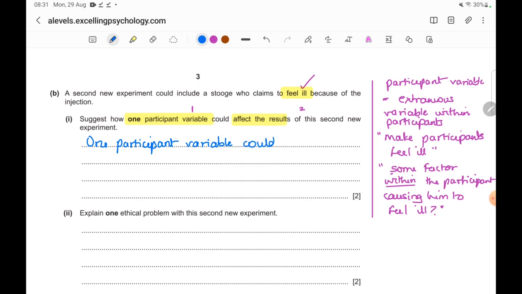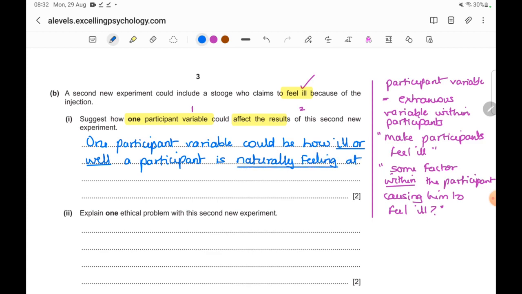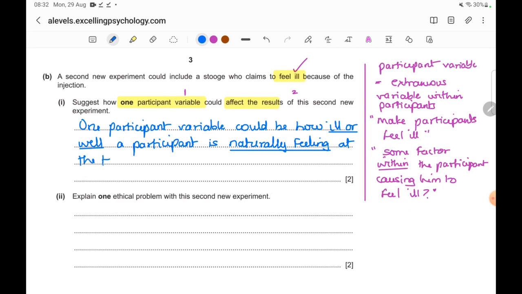Could be how ill or well a participant is naturally feeling at the time of the experiment. Okay, so that answers the first part.